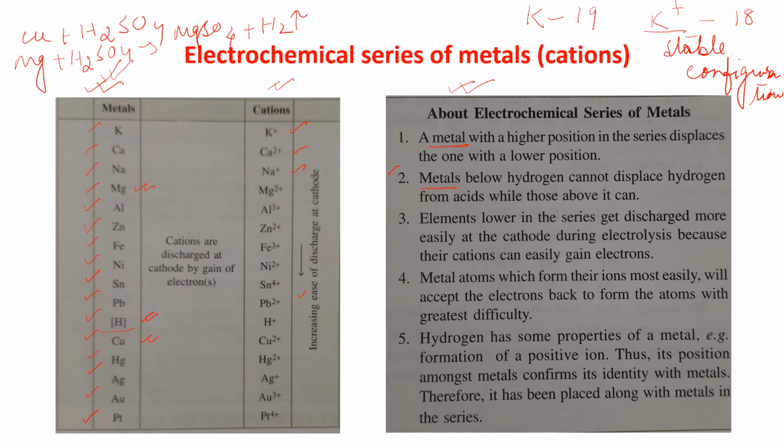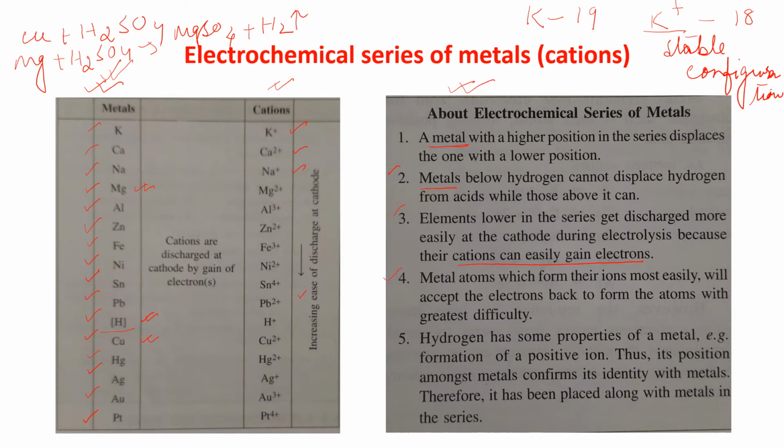Number 3: elements lower in the series get discharged more easily at the cathode during electrolysis because their cations can easily gain electrons.